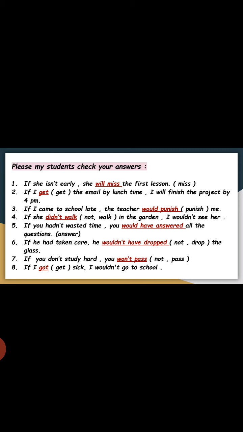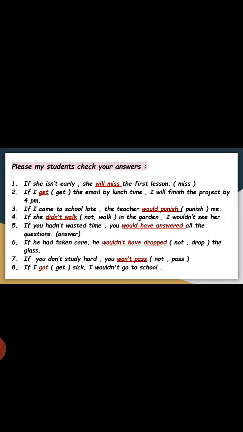Number 3: If I came to school late, the teacher ___ punish me. Look at the part of the if clause. We have came, verb 2. So we must use would plus verb infinitive. Would plus verb infinitive: would punish.